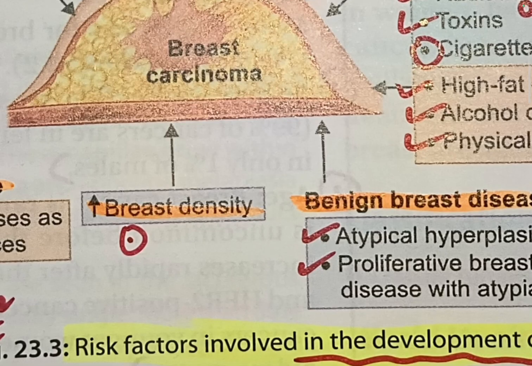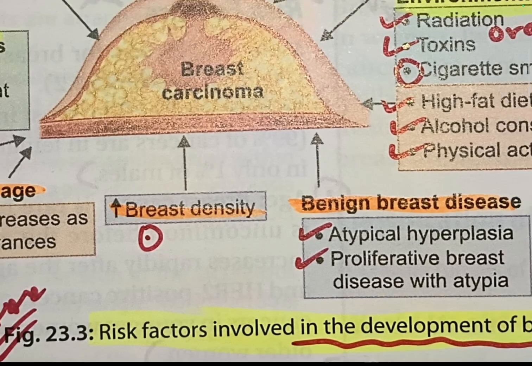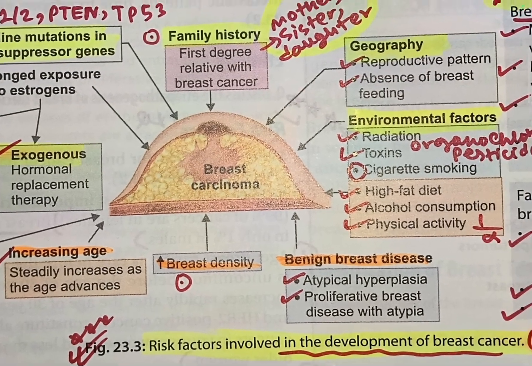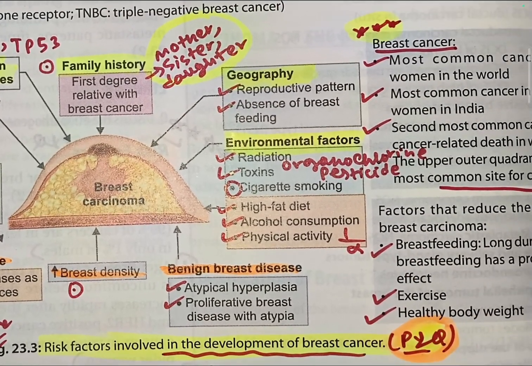Next is breast density. Women with very dense breasts, which you know by mammography, have a 4 to 6 fold higher risk of developing breast cancer compared to women with lower density. So these are all the risk factors involved in development of breast cancer.